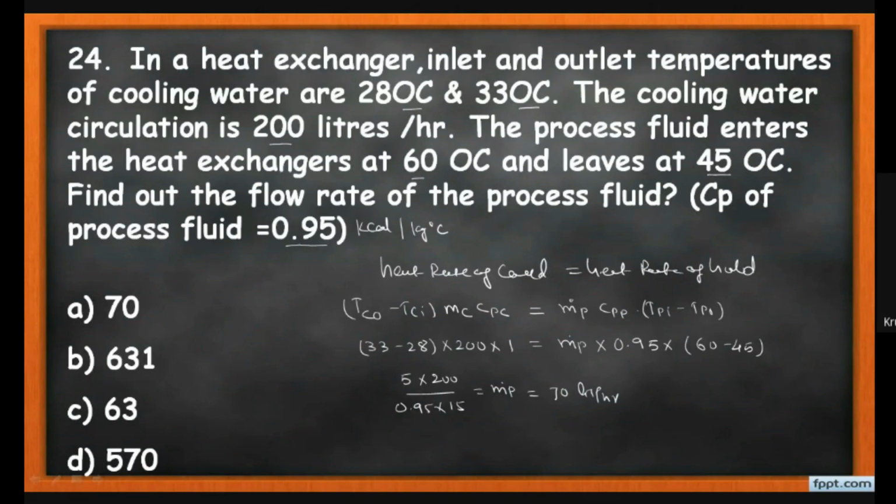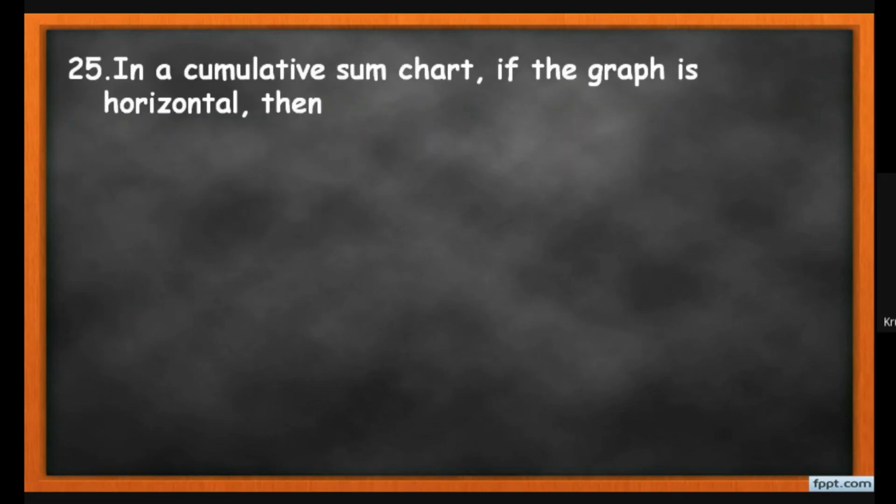So our answer for this MCQ is option number A, that is 70. Now next MCQ, that is MCQ number 25. In a cumulative sum, means CUSUM,